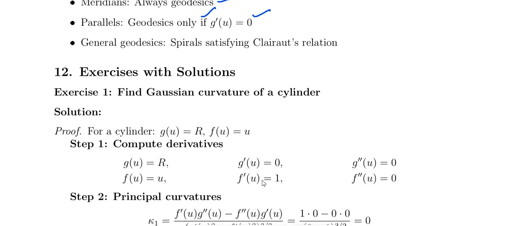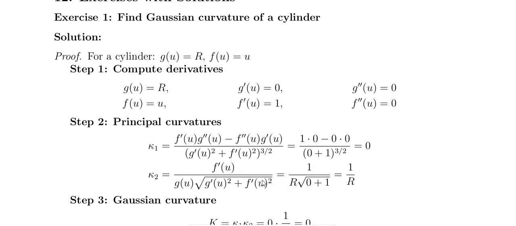And find the Gaussian curvature of a cylinder. For a cylinder, g of u equal to r, f of u equal to u. We can compute its derivatives: g of u equal to r, g dash of u equal to 0 with respect to u, and g double dash of u equal to 0; f of u equal to u, f dash of u equal to 1, f double dash of u equal to 0.